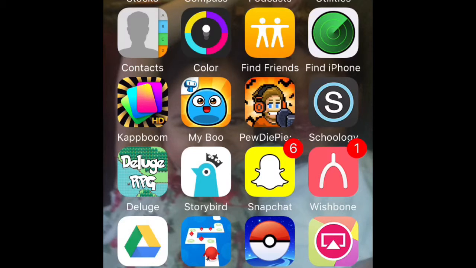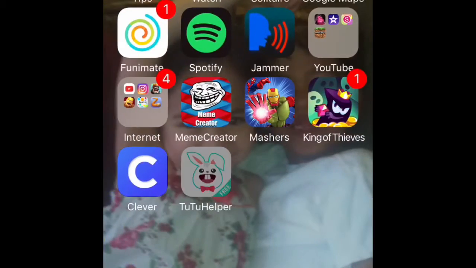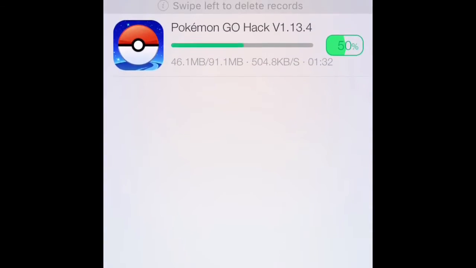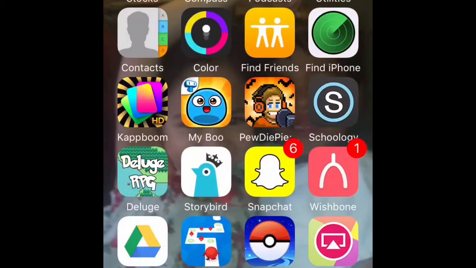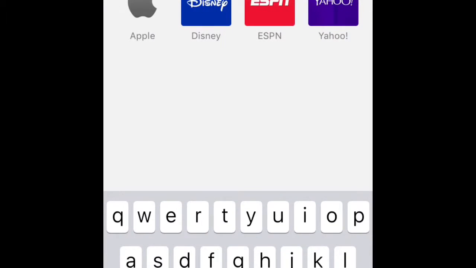Today I'm going to show you how to download the joystick hack for Pokemon Go. I'm pretty sure you guys know what the joystick hack is. If not, you can walk without walking. What you want to do is go into Safari. This only works for iPhone.